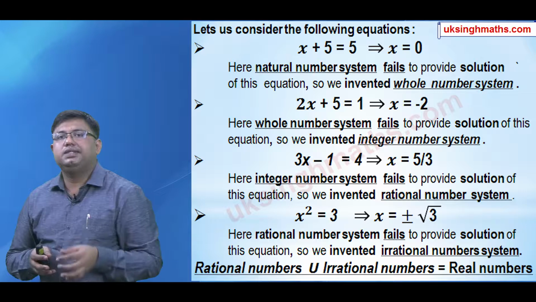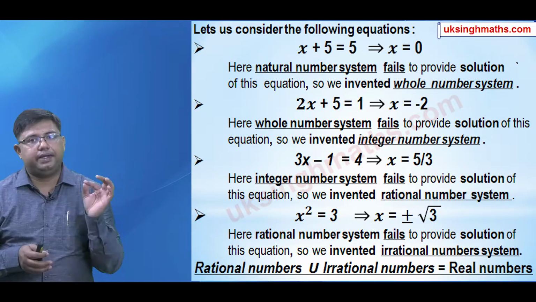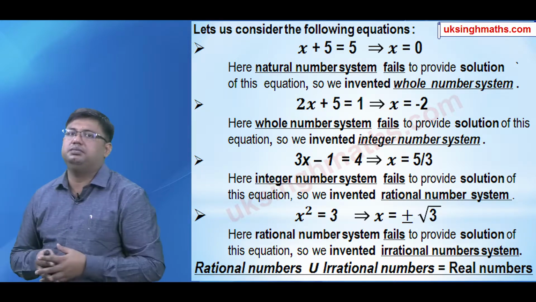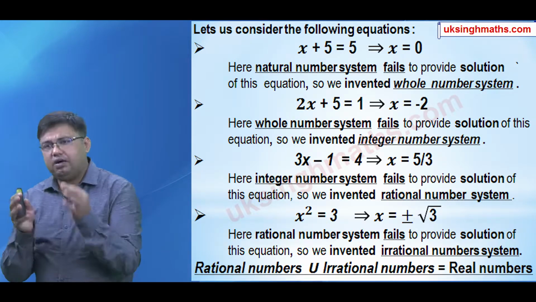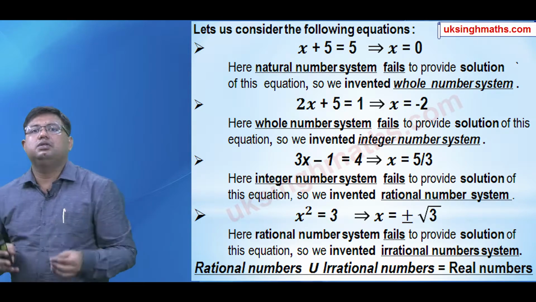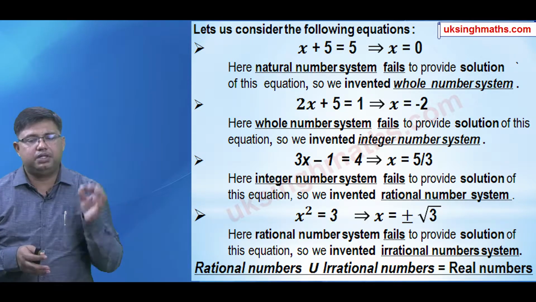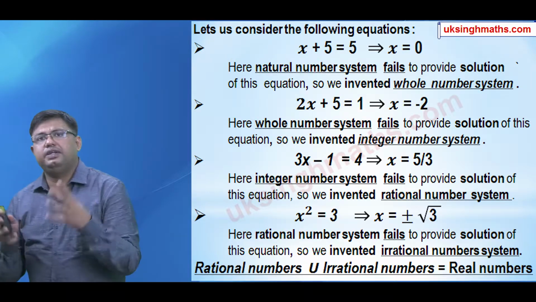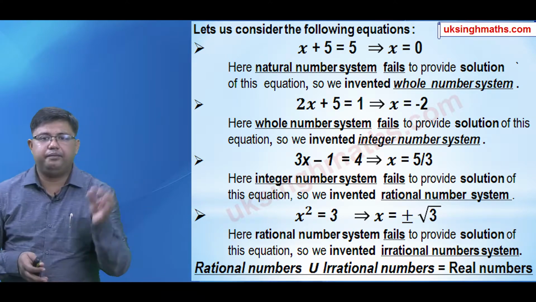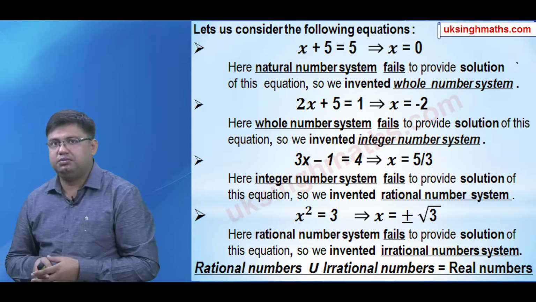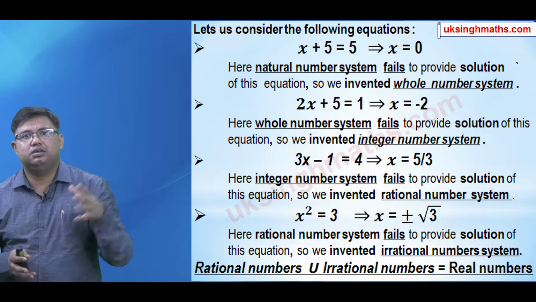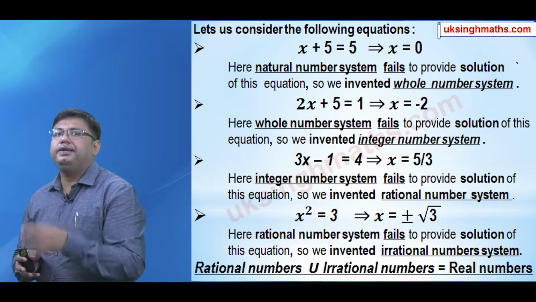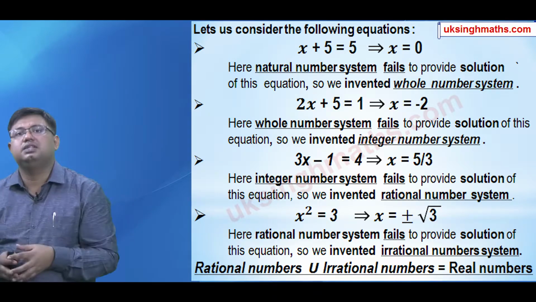And now let us have a look on the equation 3x minus 1 equal to 4. If I ask find the solution of this equation, you will say x equal to 5 by 3 is a solution of this equation. But having integer number system at our disposal is not going to supply the solutions of this equation, because 5 by 3 is nowhere found in the integers. So we needed some more broader number system, and we invented a rational number system. You might have studied about rational numbers in your previous classes. A number of the form p by q, where p and q are integers and q not equal to 0 is known as rational number.